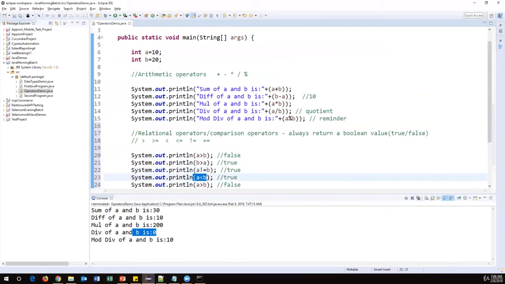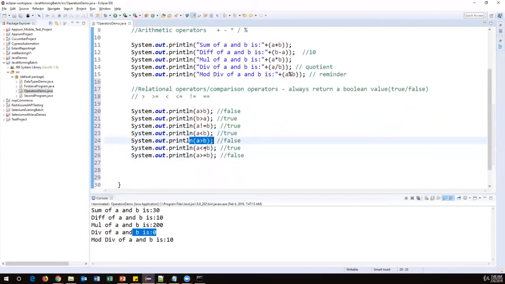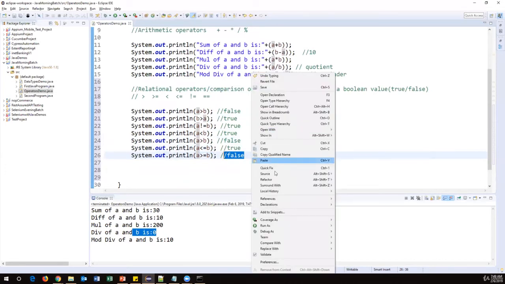A less than b also returns true because 10 less than 20 is true. And a greater than b is false. A less than or equal to b. So here there are two conditions. A should be either less than or at least it should be equal to b. If either one of the conditions is matched, then it will return true. And greater than or equal, a should be greater or it should be equal. So if one of them is matched, then it will return true or else return false. So these are all relational operators.